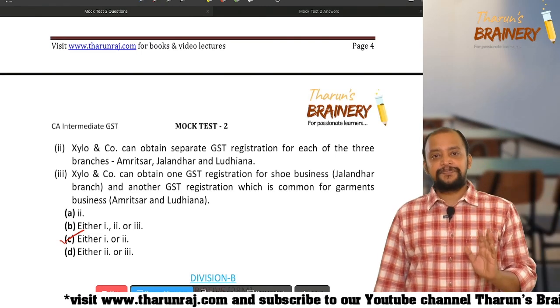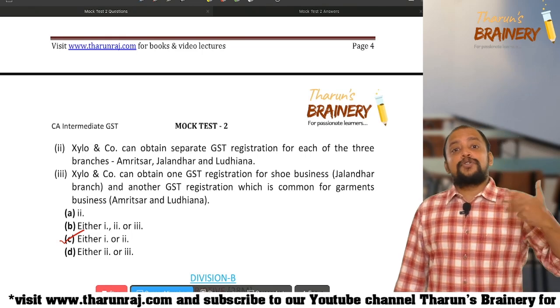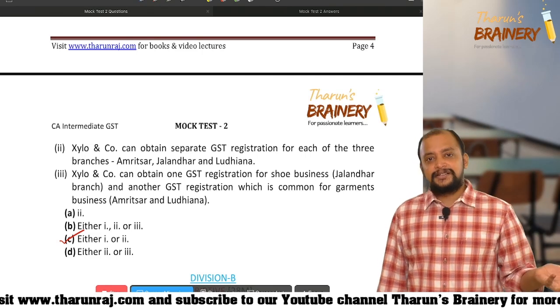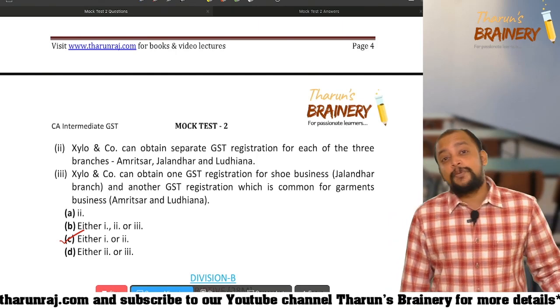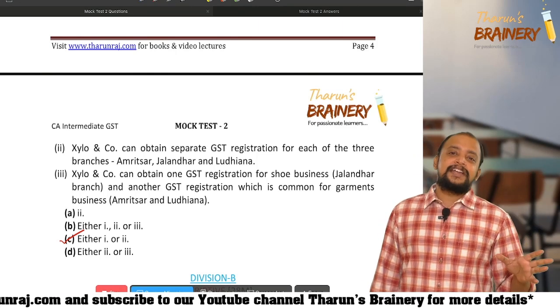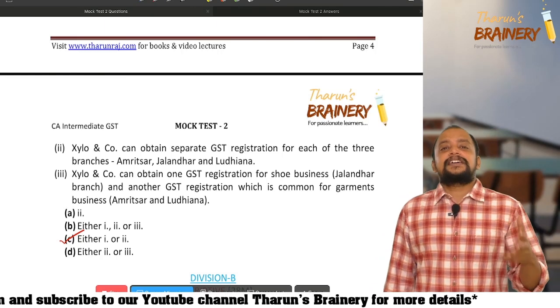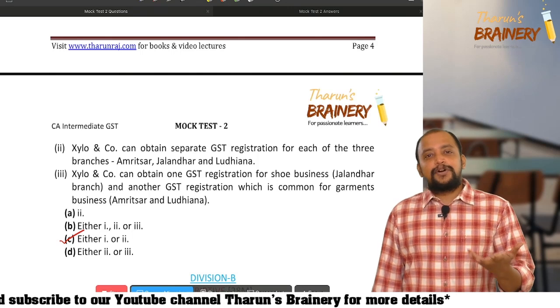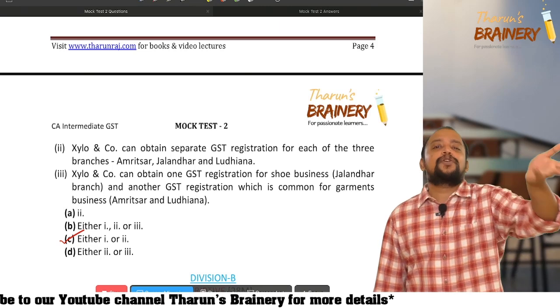I don't want more, because no one is going to ask me how much marks you got. That is irrelevant. Sir, I cleared CA Inter, enough. No one will ask how much percentage you got. You cleared CA Inter. That itself is an achievement. Okay. And in articleship they will ask, like, boss, you are just passed. It's okay. Whichever firm can give us articleship, we will go for that firm.